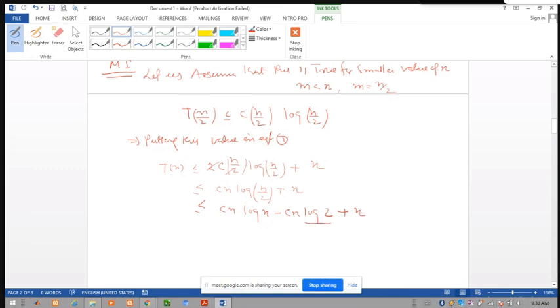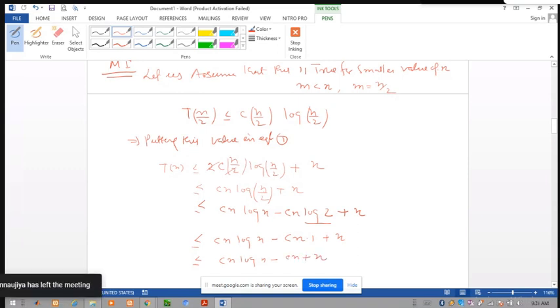Here we know that the base of logarithm is 2, so log 2 is equal to 1. So this is less than or equal to c n log n minus c n into 1 plus n.